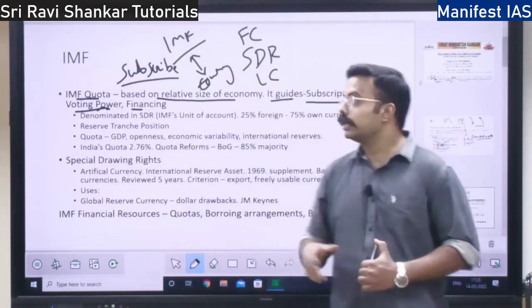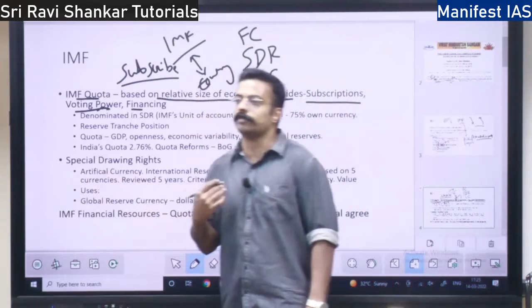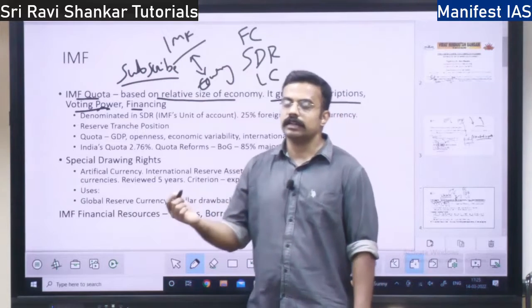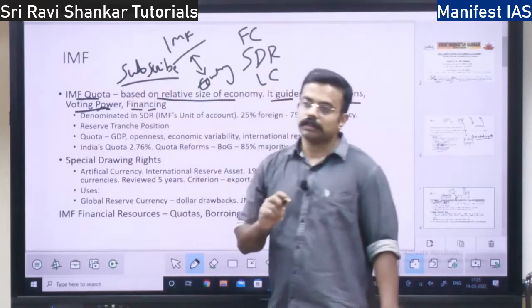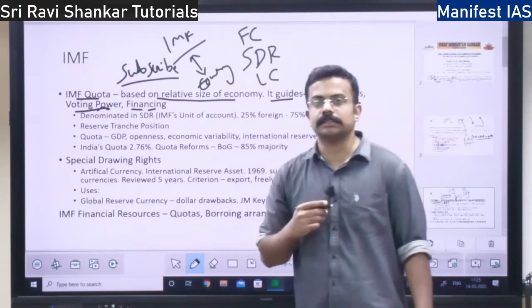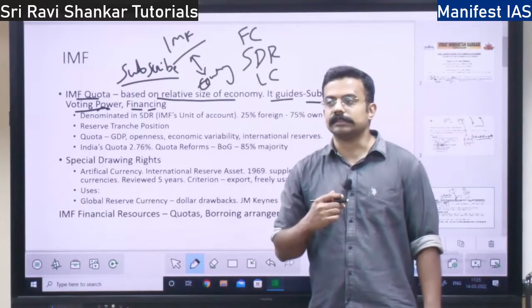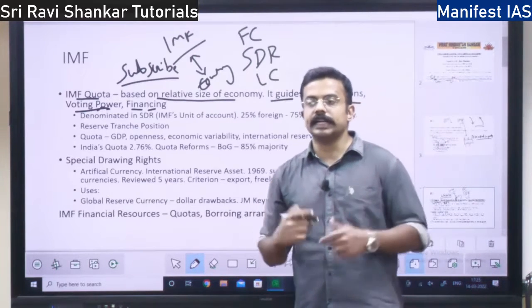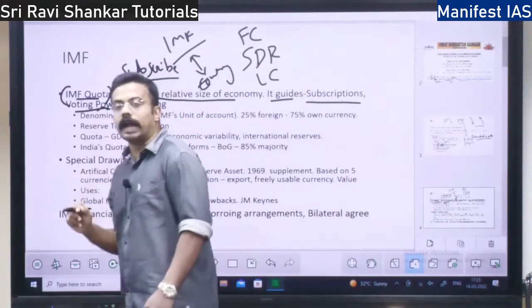If a country wants to take money from IMF, then that financing will also be determined by the quota. Suppose in the 1991 crisis, India had a balance of payment crisis, right? Then how much money did India borrow? It depended on the IMF quota India had, right?